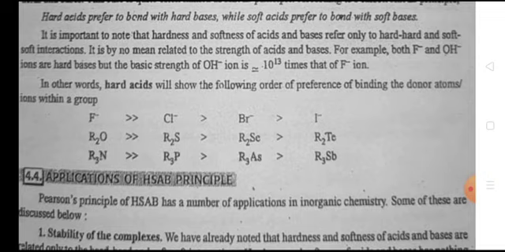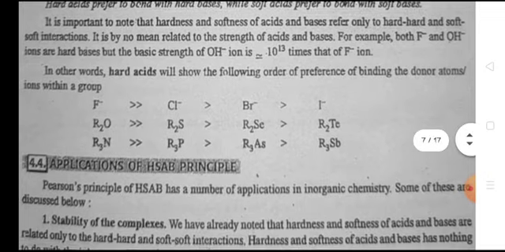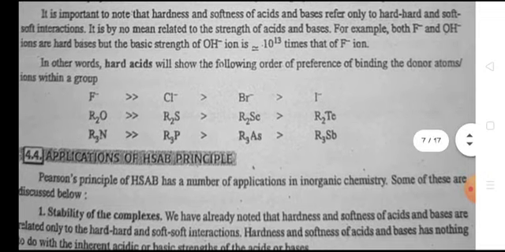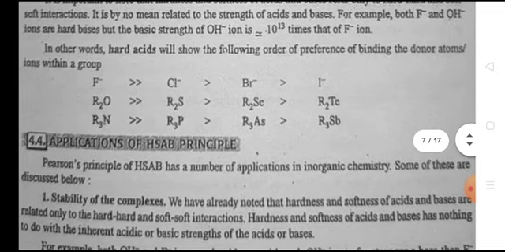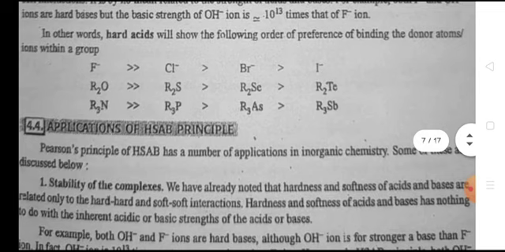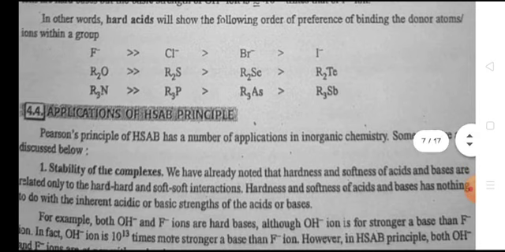For example, both F negative and OH negative ions are hard bases, but the basic strength of the OH negative ion is about 10 raised to power 13 times that of the fluoride ion. In other words, hard acids will show the following order of preference of binding of donor atoms: fluorine negative greater than, and so on up to R3Sb.